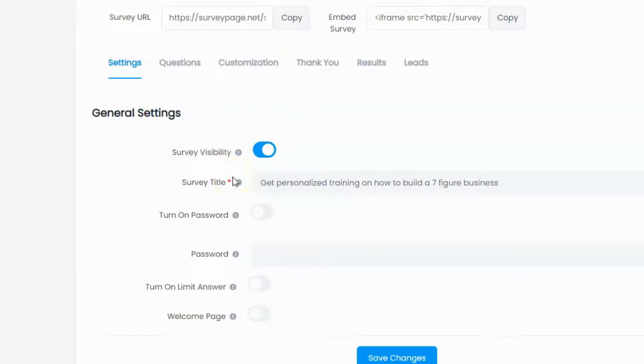Like, they could have made the icons a little bigger. This one here, turn on password, doesn't work. Password doesn't work. Turn on limit answer, doesn't work. I'm mousing right over it. It's not working. Welcome page doesn't work. Most of the times that tooltip icon pop up, it doesn't work.